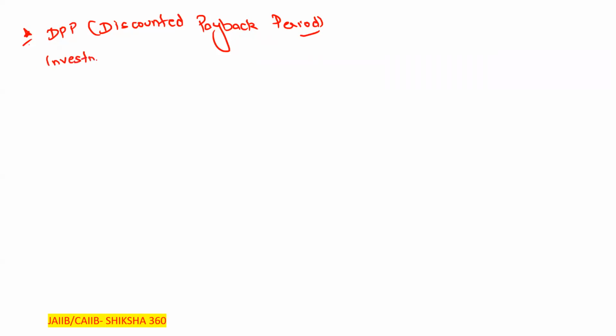There is one slide. DPP, discounted payback. Just try to understand here. The same example I will take, one more example to understand the fact. We have an investment of rupees 1 lakh.